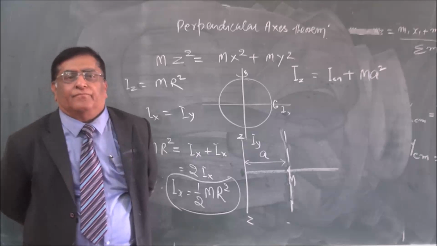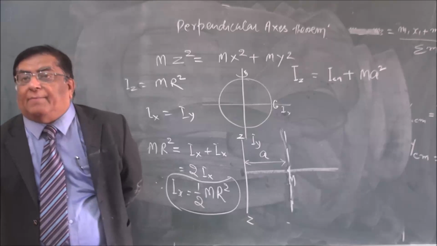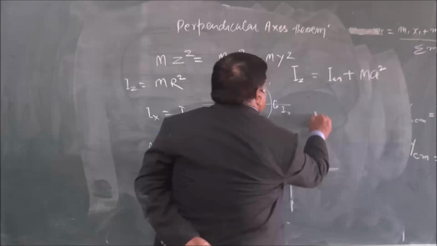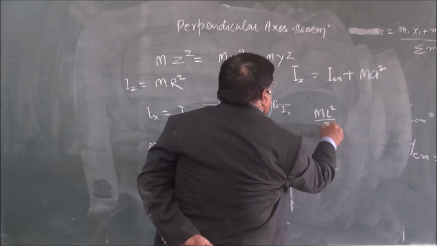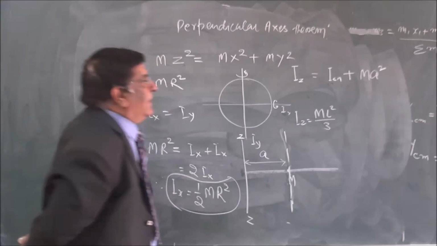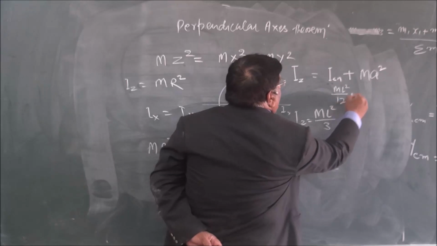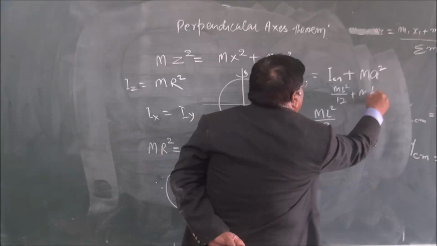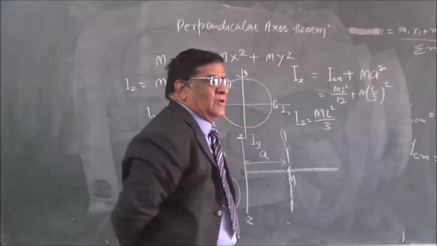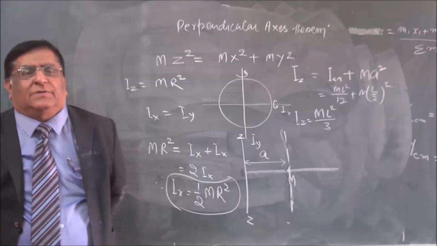Okay. Yes, anybody? ml square divided by 3. I think it is correct. Okay, how has it come? I_CM is ml square upon 12 plus m, and this distance is L by 2, make a square of it. That is the answer. That's all. Right? So you can find it by using this.